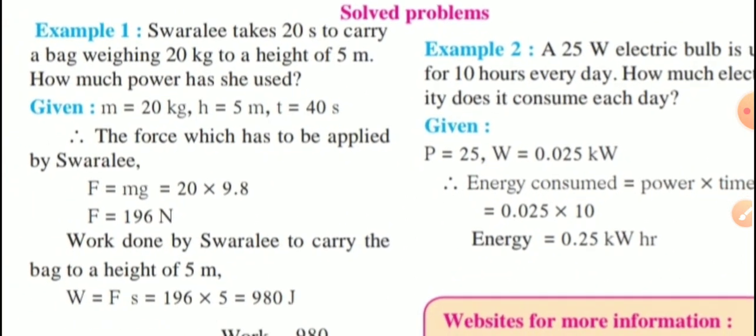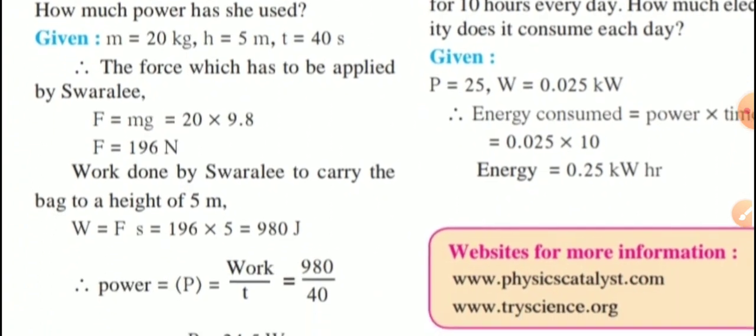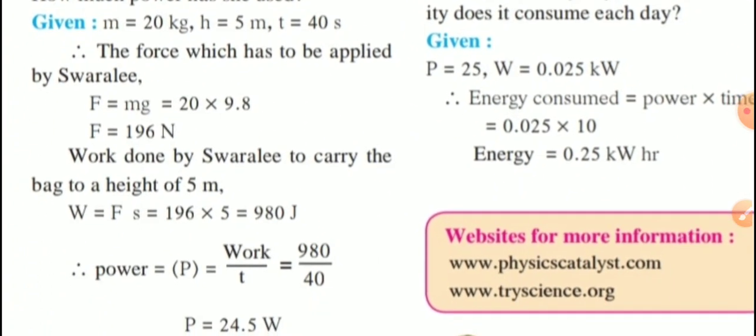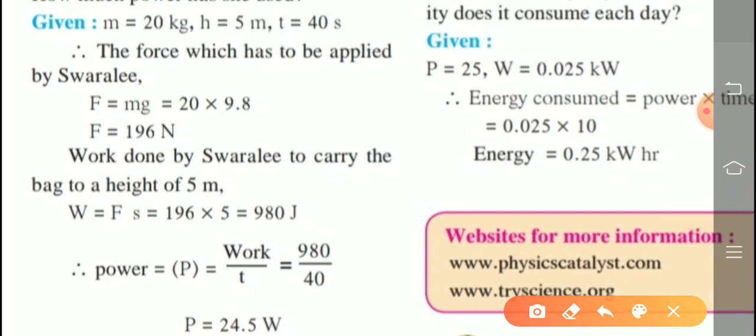Last one, to solve the numerical problems are given. First one, Swarali takes 20 seconds to carry a bag weighing 20 kilogram to a height of 5 meter. How much power has she used? So all of you know how to solve the numerical problems. First of all, you write the given. Mass is given 20 kilogram, write on separate lines. Height is given, h equal to 5 meter. A time is given 40 seconds.